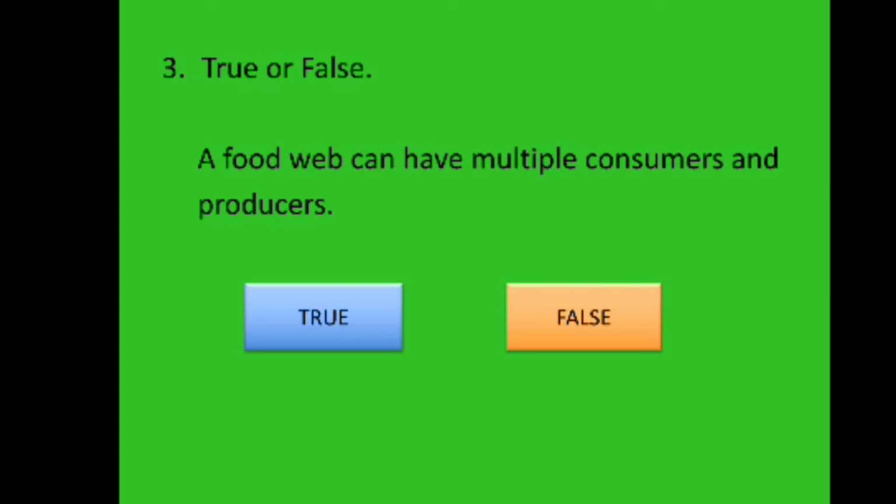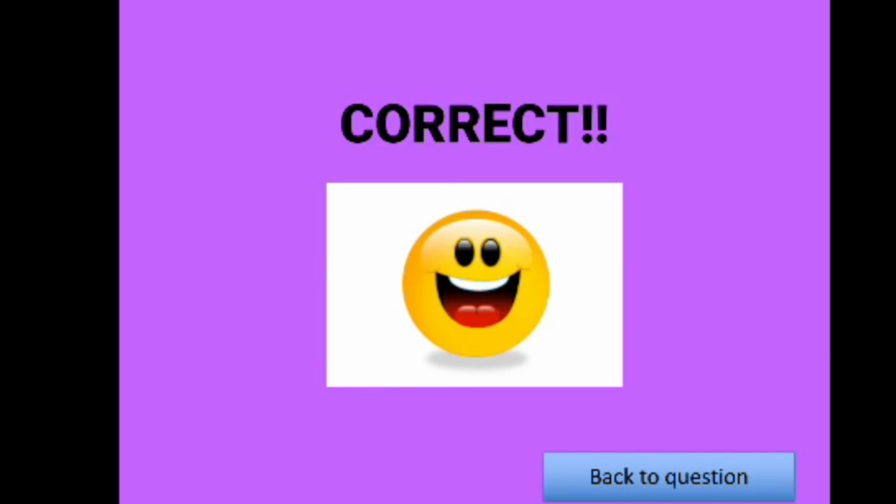Then next question is, you have to tell whether the statement is true or false. Here a food web can have multiple consumers and producers. Is it true or false? Definitely it is true. Okay.